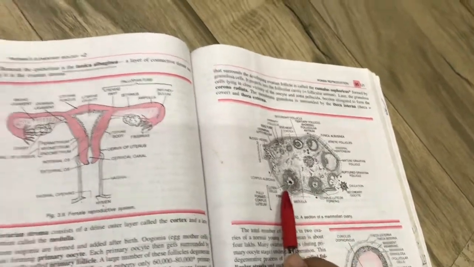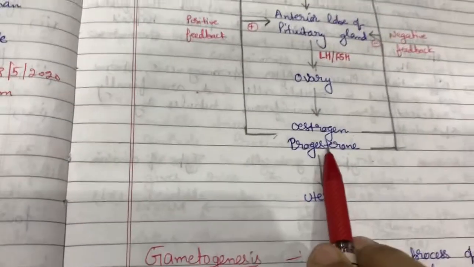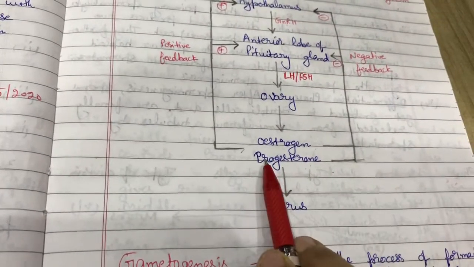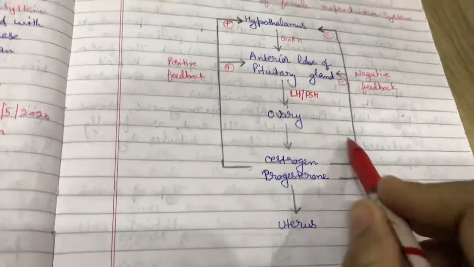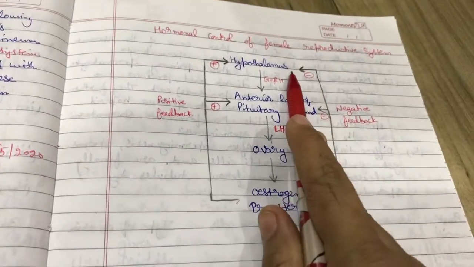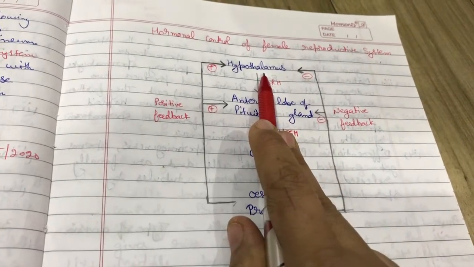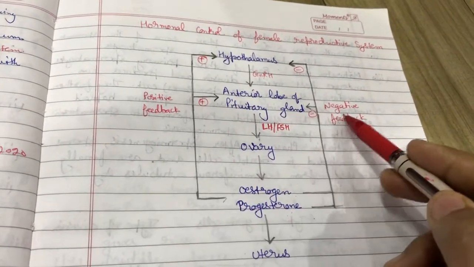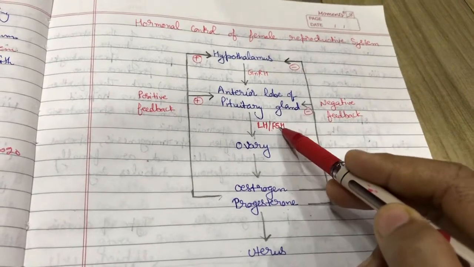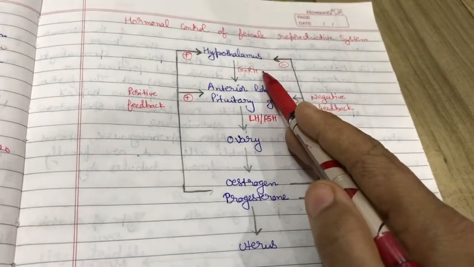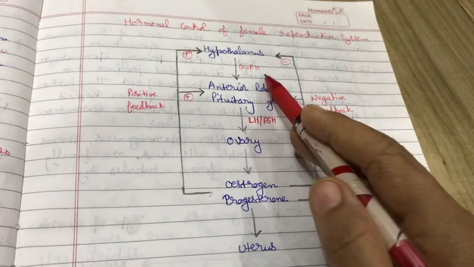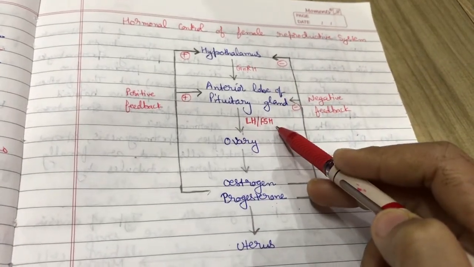It produces progesterone. The increase in the secretion of progesterone sends a negative feedback to the pituitary gland and hypothalamus, that is to reduce the secretion of these hormones.